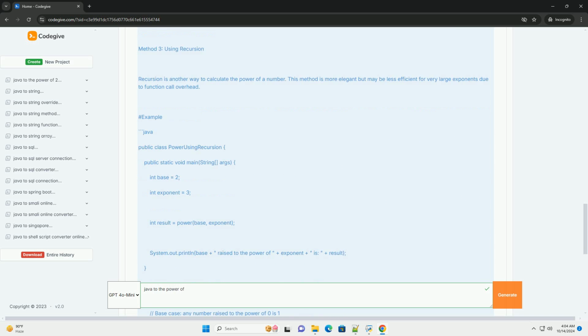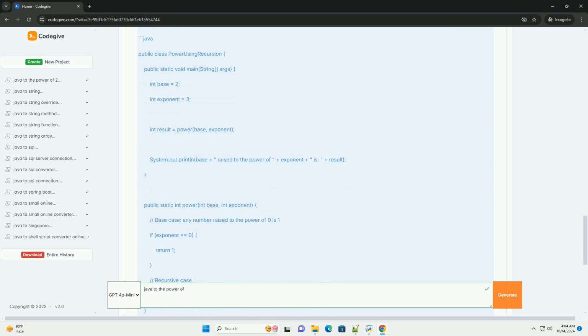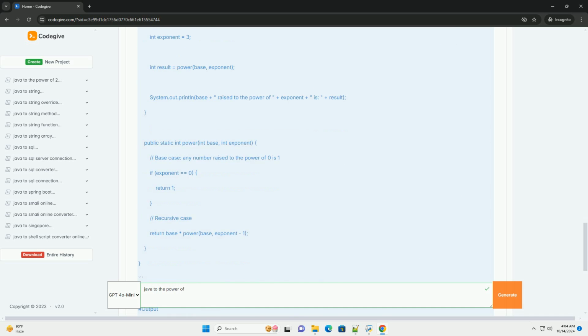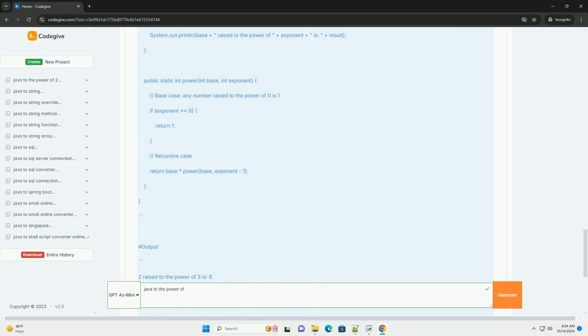Method 1, using Math.pow. The simplest way to calculate the power of a number in Java is by using the built-in Math.pow method. This method takes two parameters, the base and the exponent, and it returns the result as a double. Syntax. Example. Output.